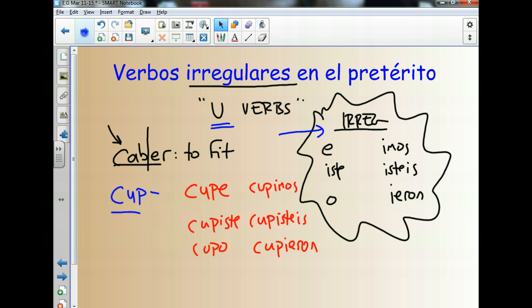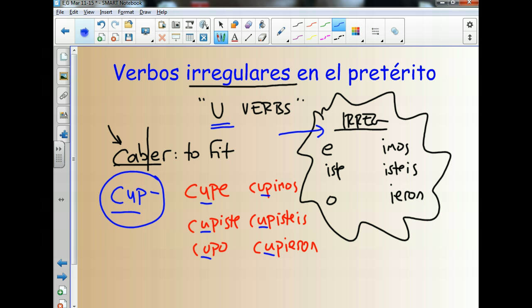So, la cosa más difícil de este verbo, sort of the hardest thing to remember, is this stem. You have to remember that the stem changes. This is key, understanding that caber in the preterite tense has that irregular root to it. And our irregular endings, we know them, we should know them, so every verb is going to do that. So the verb caber is the first one.